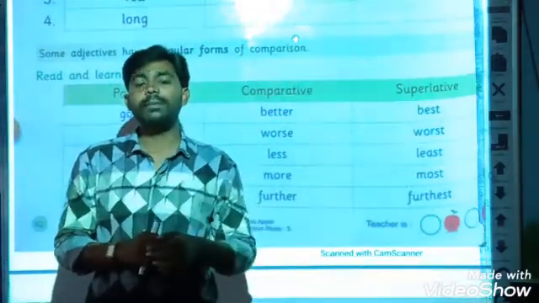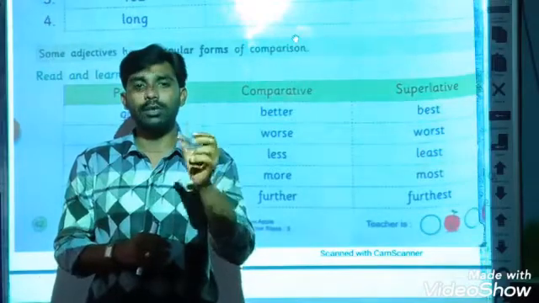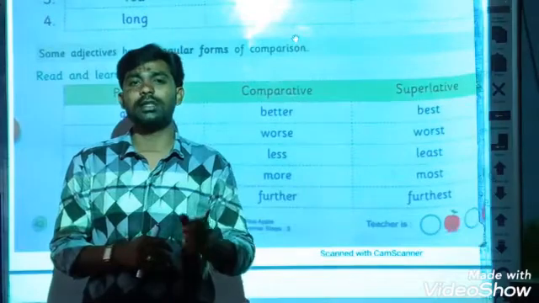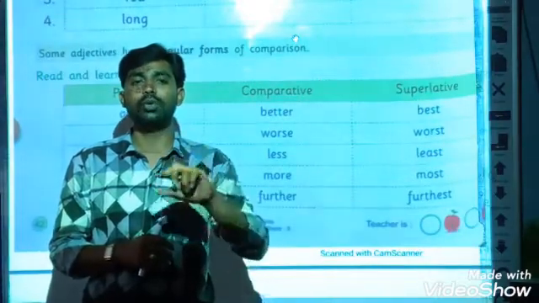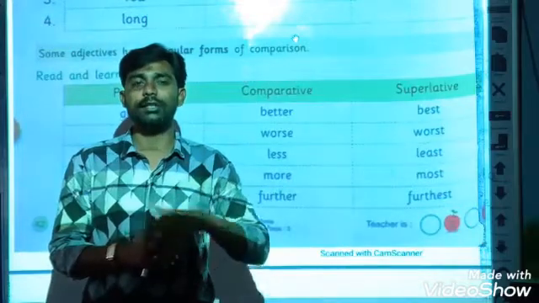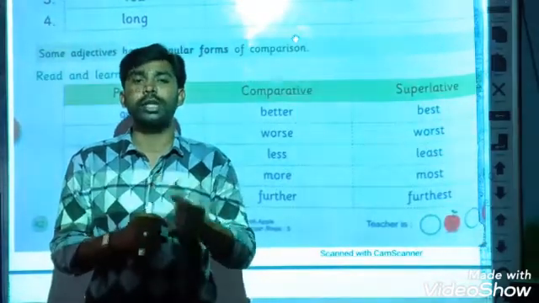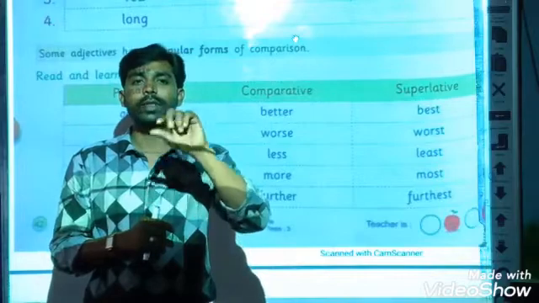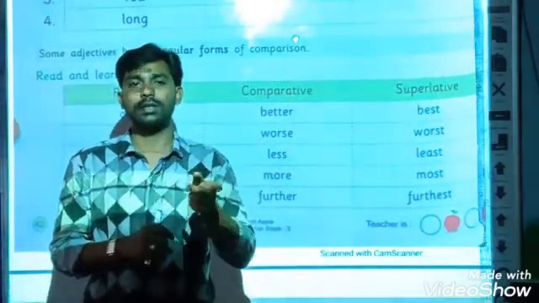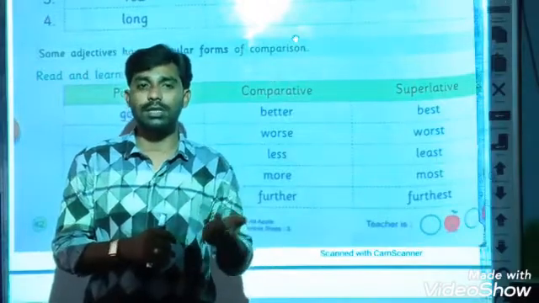In the comparative degree, we use the comparative adjective, and after that we take than, like stronger than, cooler than, bigger than, smaller than. In the superlative degree, we take the before the superlative adjective, like the hottest, the coolest, the biggest.